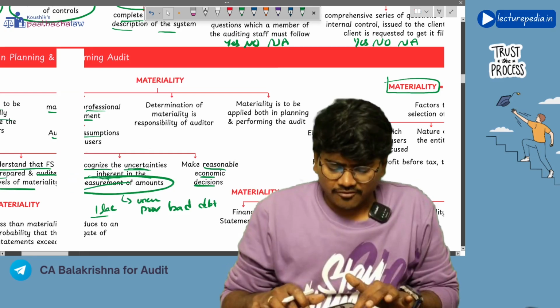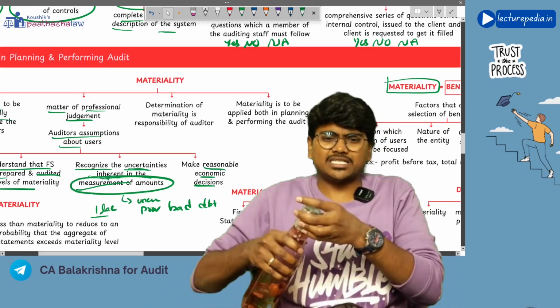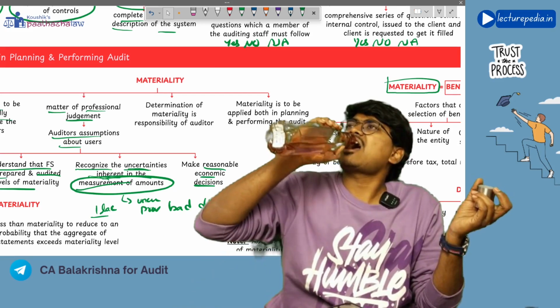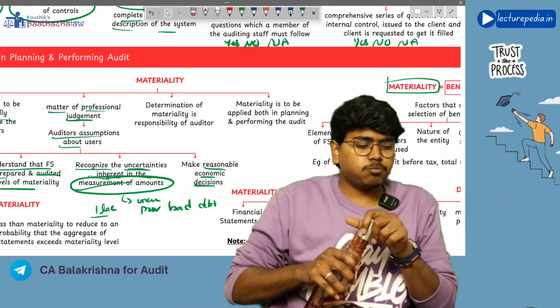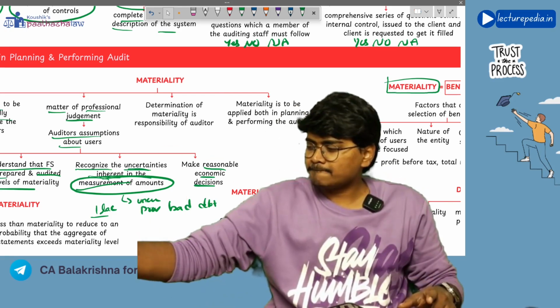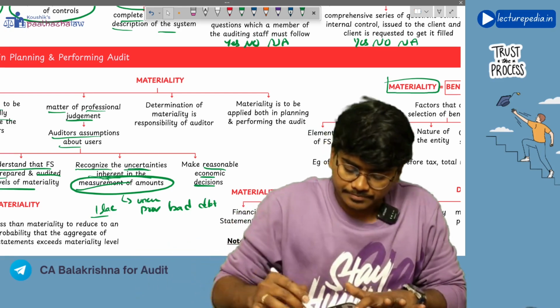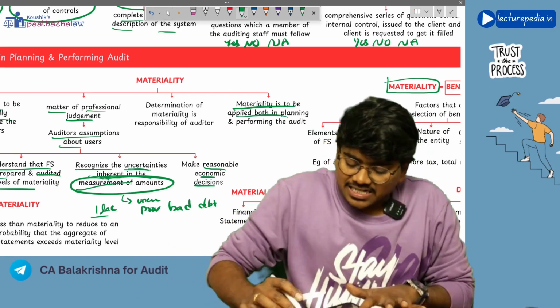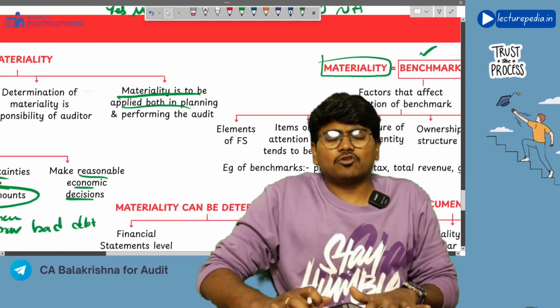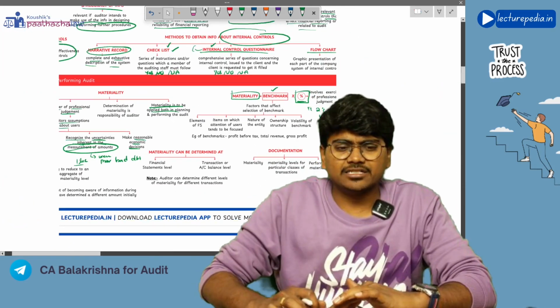Next, of course, determination of materiality is the responsibility of the auditor. Management will not determine materiality, right? Next, materiality is to be applied both in planning and performing the audit. Basically, throughout the audit you will apply materiality.